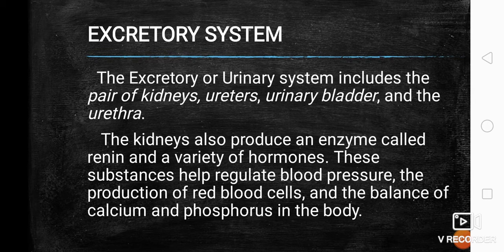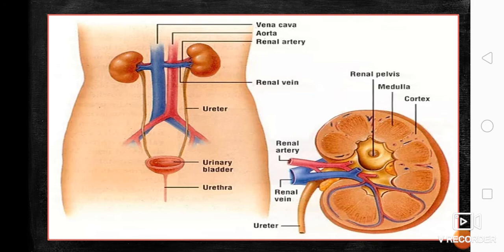So let us explore what are those parts of the excretory system. So mainly the organs for the excretory system, we have the kidneys because we have the right and the left kidney. We have the long tube that we call the ureters, connected to the urinary bladder.